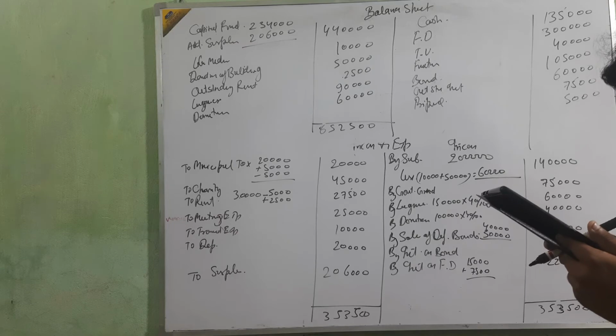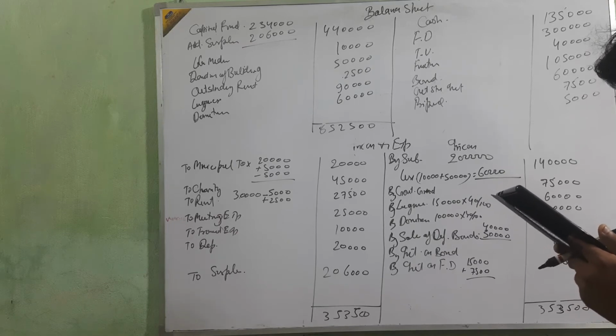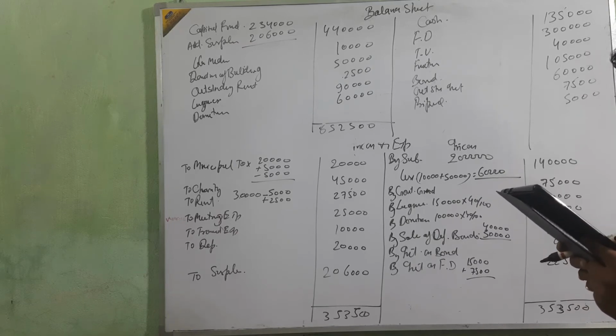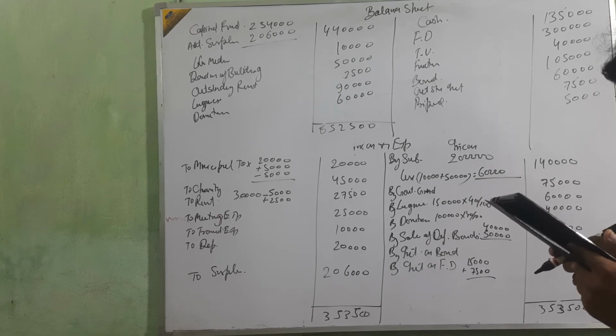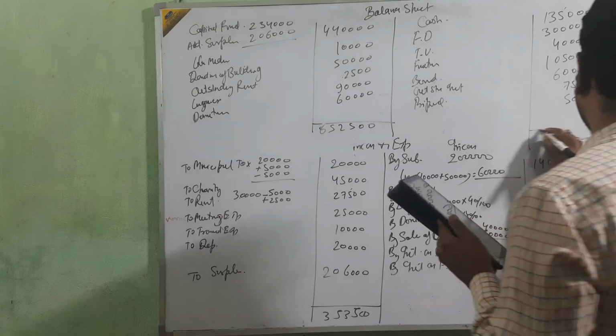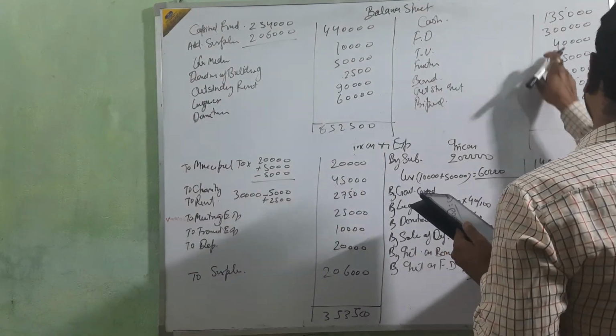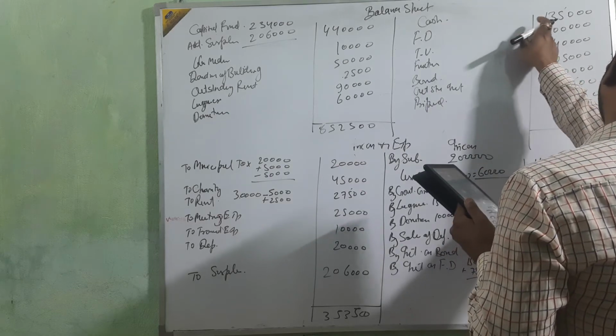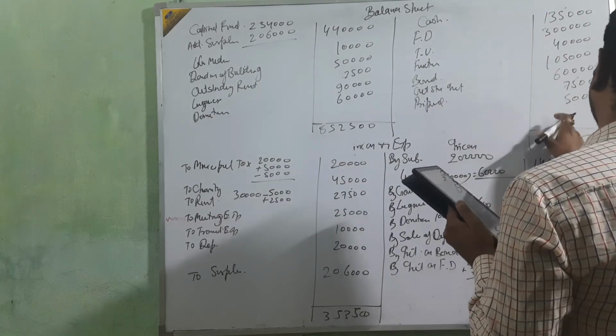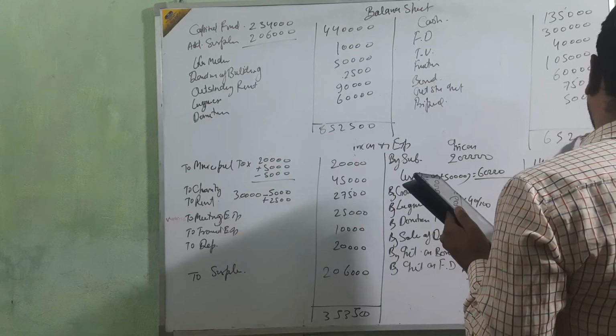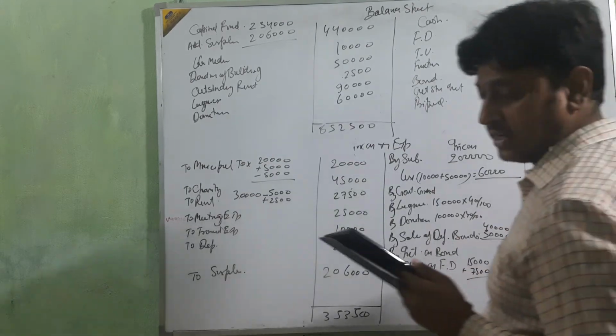Just see anything else or not? Furniture, tournament, and rent finished. Outstanding is there. I think will come 3, 4, 5 lakh, 6 lakh, 6 lakh 30,000, 6 lakh 40,000, 6 lakh 52,000, 6 lakh 52,500. Okay.